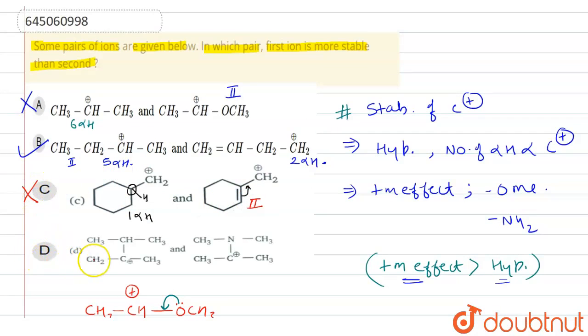The D option has this carbocation, and here we count the number of alpha hydrogens: 3 from this side, 3 from this side, so 3 plus 3 is 6, and plus 1 is 7. It has 7 alpha hydrogens. Now let's count alpha hydrogens in the other one. It has 3 plus 3, so 6 alpha hydrogens. Along with it, it has plus M effect by the nitrogen side. As we studied, nitrogen also shows plus M effect. It will donate its lone pair and stabilize the carbocation, so it will be more stable.